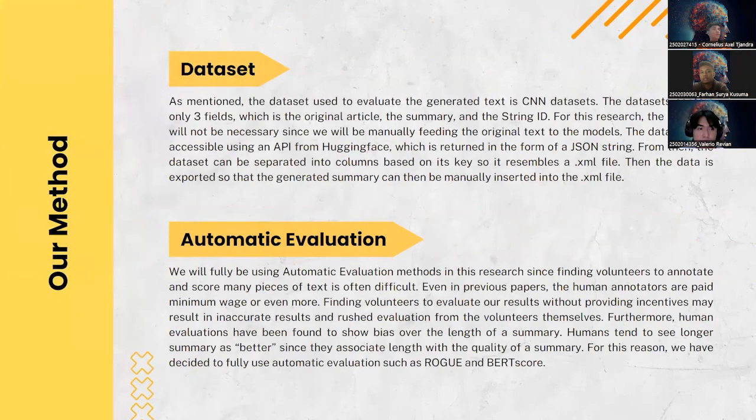Next we have datasets. The CNN dataset is used to evaluate the generated text. The dataset consists of three fields: the original article, the summary, and the string ID. However, for this study, the string ID is not necessary as the original text will be manually provided to the models. Next, we have automatic evaluation. For our research, we will rely on automatic evaluation methods such as ROUGE and BERT scores, due to the challenge of incentivizing human annotators to evaluate a large amount of text.